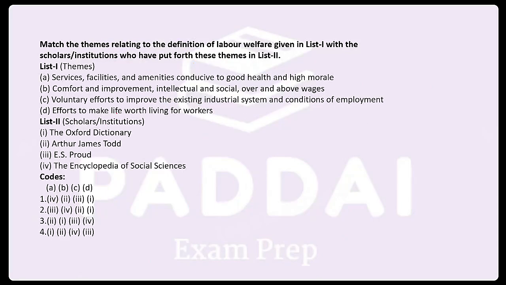Next. Now we have the definition themes. Pure definitions are not given here; the keywords or themes are given. You have to match them with the authors who are associated with them. This has once been a PYQ. Services and facilities and amenities conducive to good health and high morale, comfort and intellectual and social improvement over and above the wages; voluntary efforts to improve the existing industrial system and conditions of employment; efforts to make life worth living for the workers. The authors are given, match them.